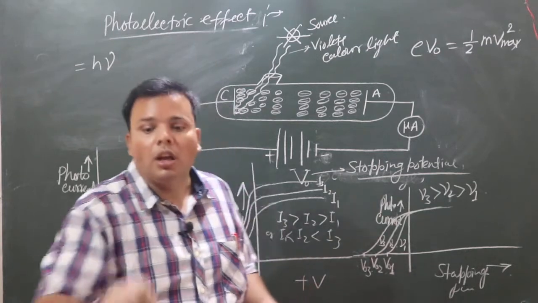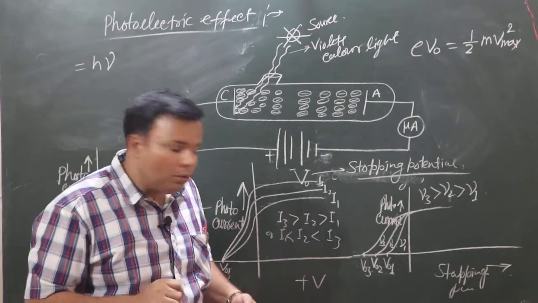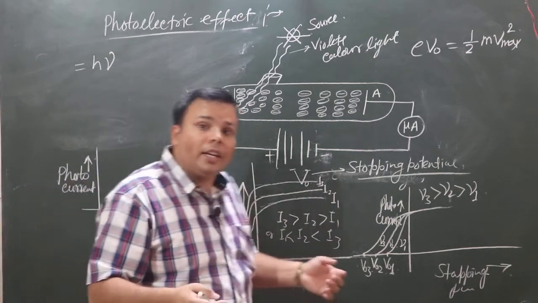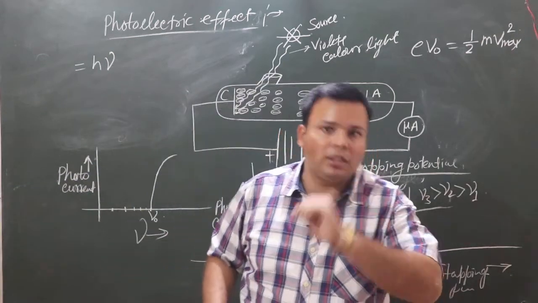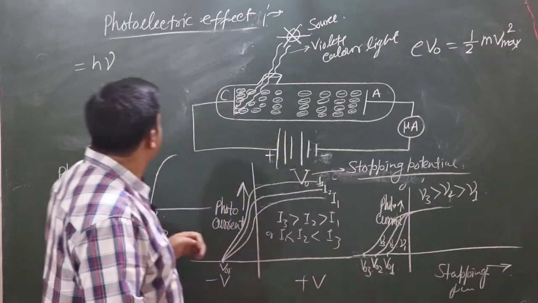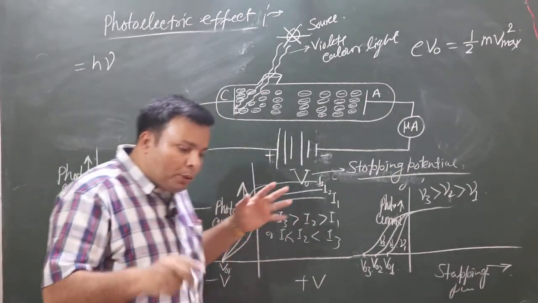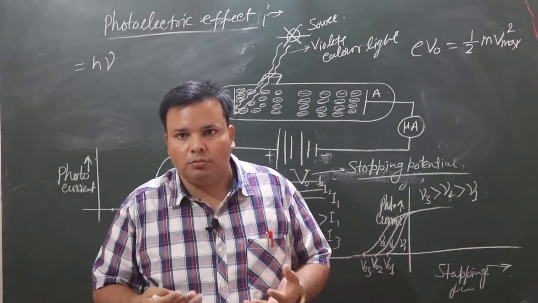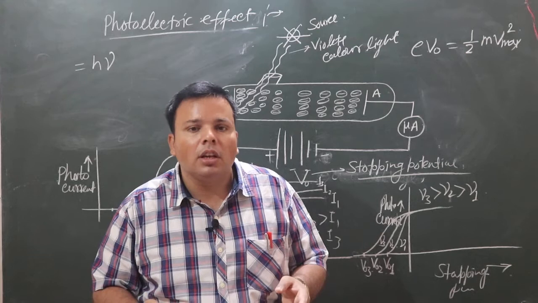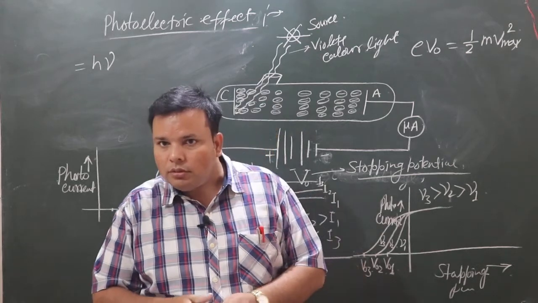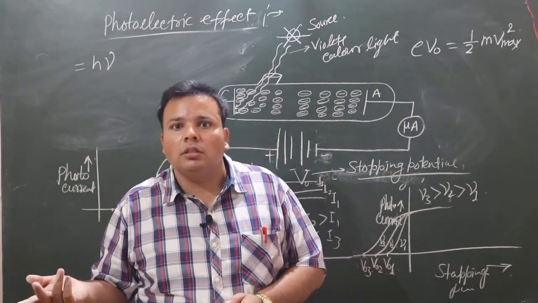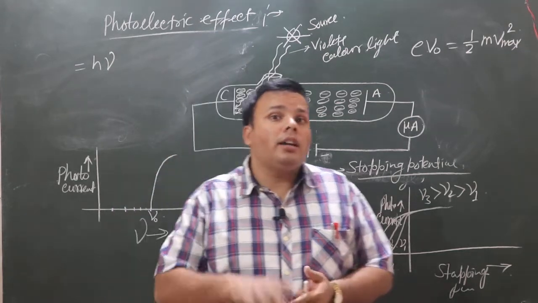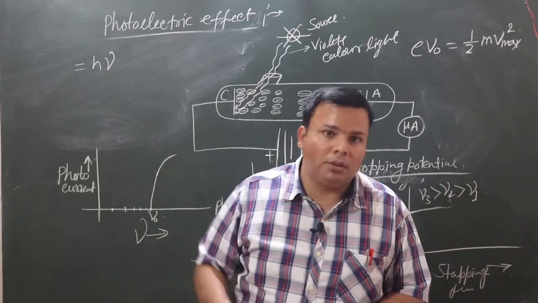Due to the absorption of the energy of light, some energy is taken by the photoelectrons, and when suitable energy of light is absorbed by the electrons, then they start to be emitted from the metal surface.